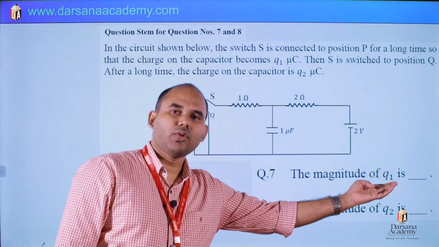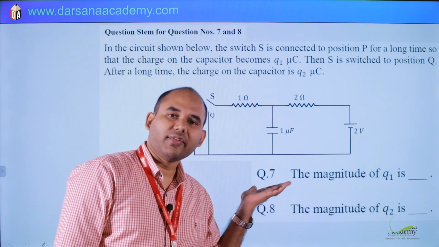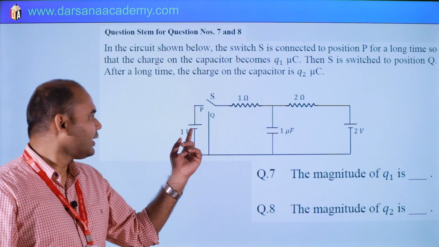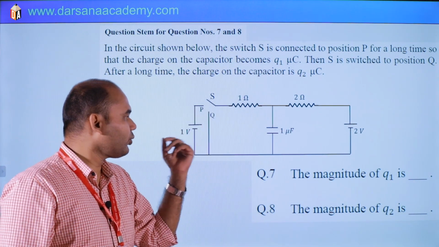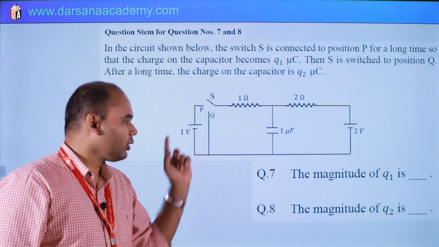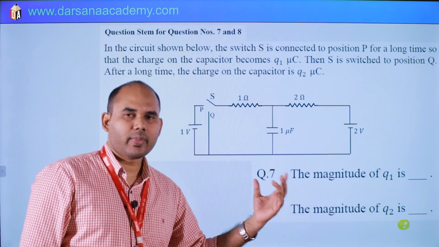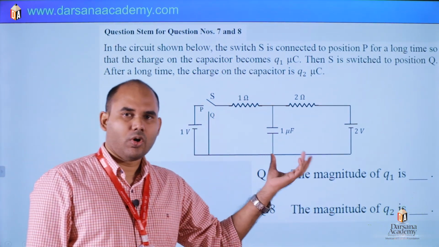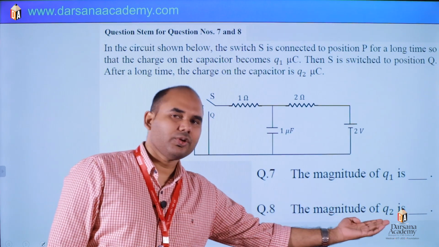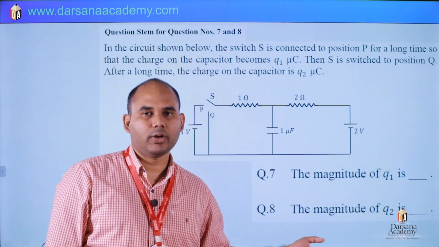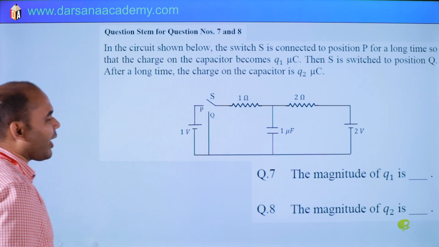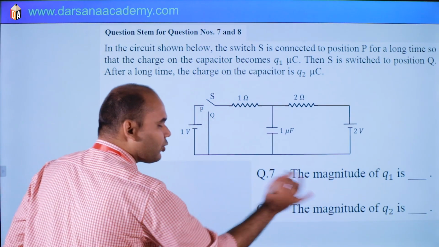We have to find the value of Q1 in question number 7. In the second situation, when S is connected to Q, there is no role of this part, and we find the maximum charge on this capacitor, called Q2. The charge is in microcoulomb.